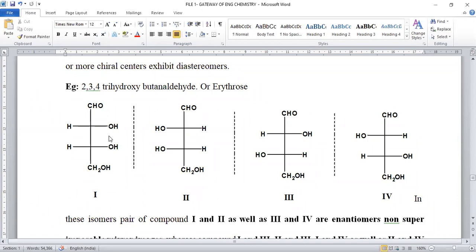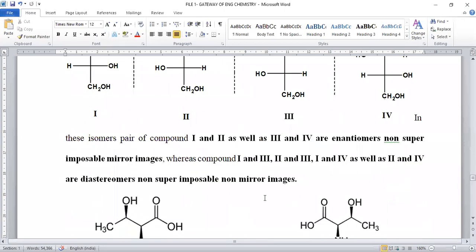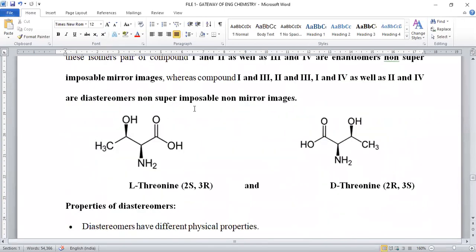So when we consider isomer 1 and isomer 3, there is no mirror image relationship, there is no superimposability. Hence 1 and 3 are known as non-superimposable, non-mirror images. These are said to be diastereomers. These are called diastereomers, right? This is also another example where you can find NH2, COOH, OH, CH3. It is a kind of amino acid. Amino acids are the starting material for the synthesis of proteins.